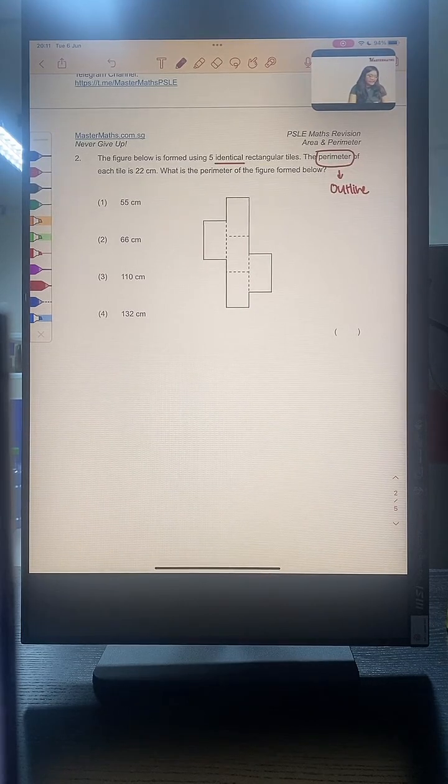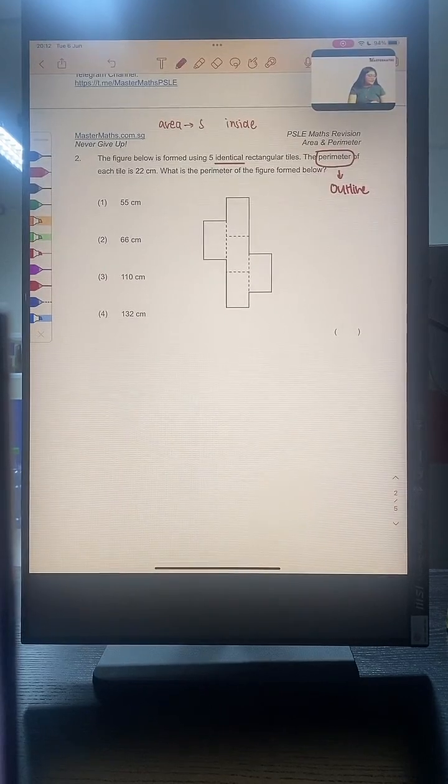If you are interested, let's talk a little bit about area. What do you think is another word for area, or 2 words? If perimeter is outline, what is area? 2 words. Starts with an S and an I. Something inside.